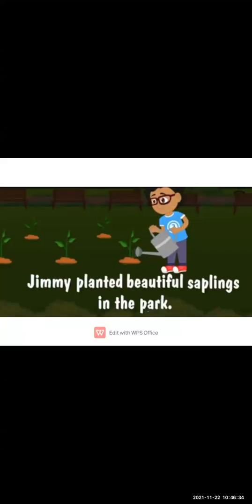Now, Jimmy planted a beautiful sapling in the park. Here the word planted shows that this is the past tense. If you put plants here, that means it is the present tense. But here it is planted, which shows that this is the past tense.